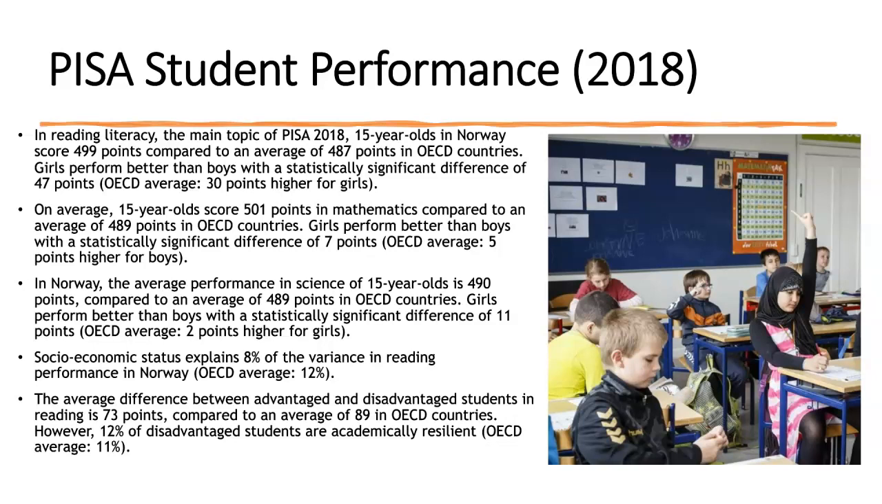8% of the variation in reading is due to socioeconomic status. The average in other countries is 12%. The difference between advantaged and disadvantaged students in reading is 73 points, and the average in other countries is 89. 12% of those students are academically resilient. The average in other countries is 11%.